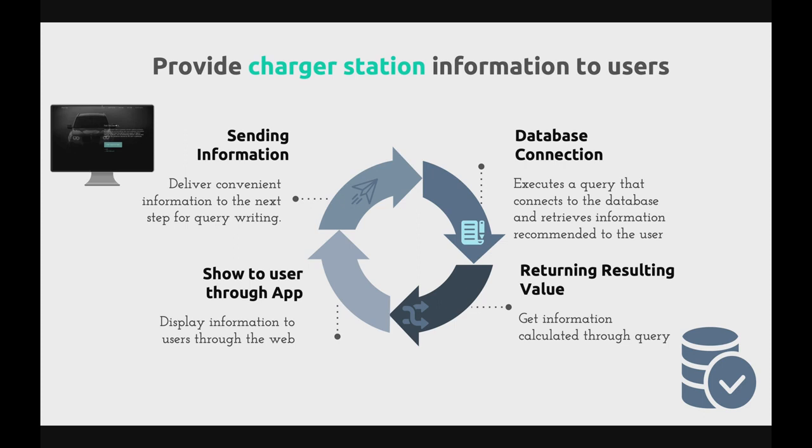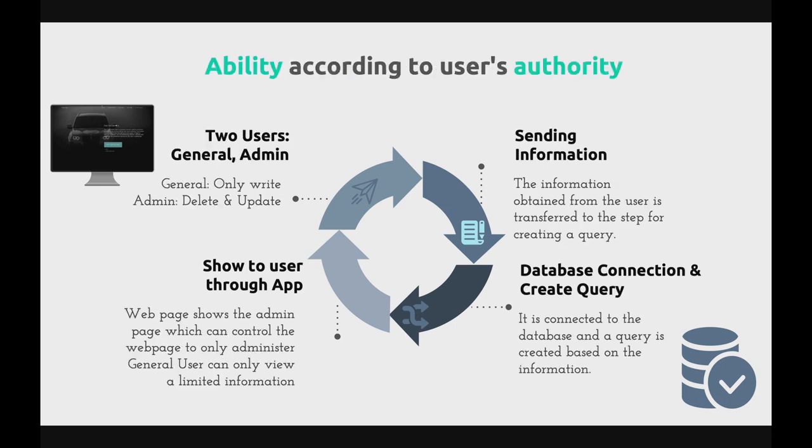When the user selects the region, the application translated them into queries and returns the data of station. There is a review board in our web. For administrators, they can update and delete the review, while general users can only write the review by entering information. So far, we've seen how our web works via database.